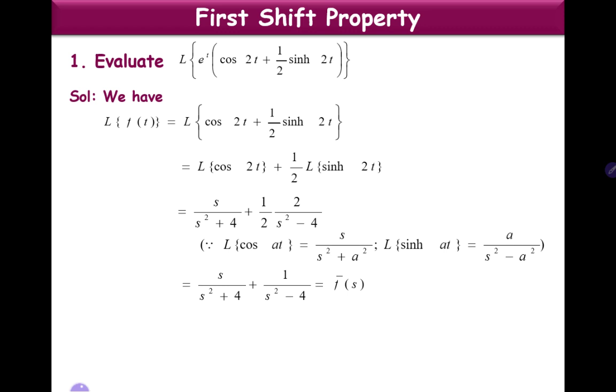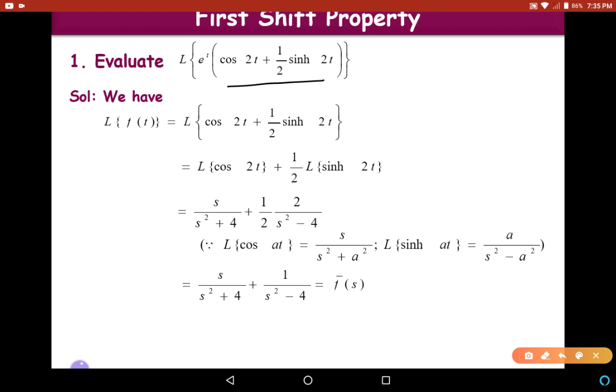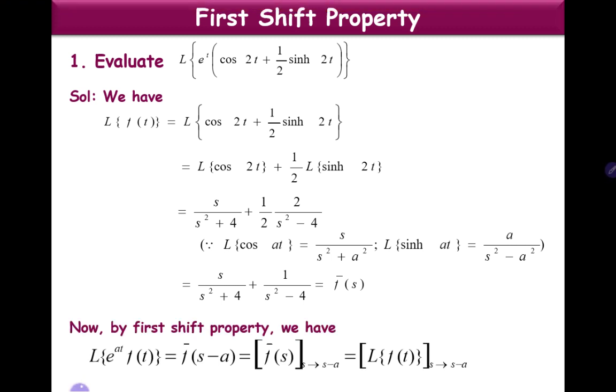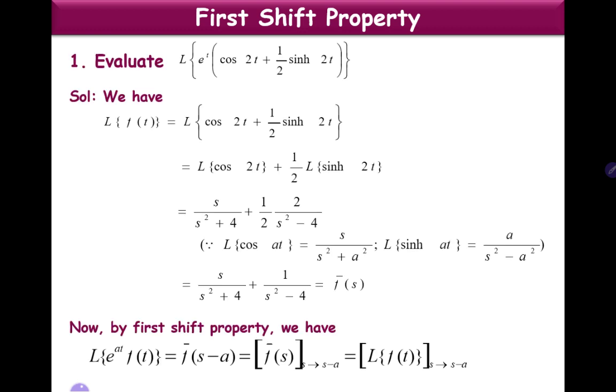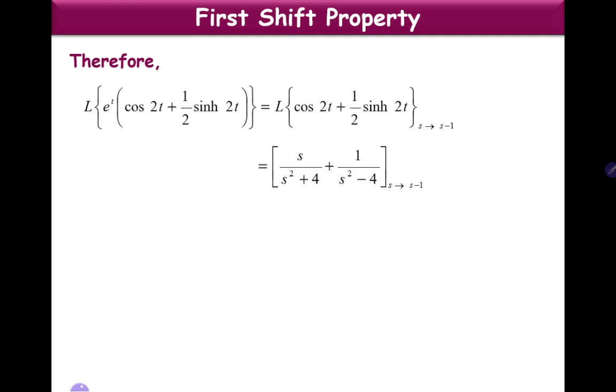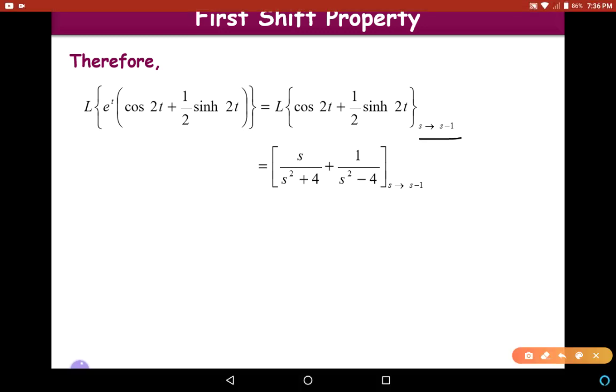Now to obtain L of e power t into f of t, we use first shift property. What does first shift property tell us? L of e power at into f of t is equal to L of f of t with s replaced by s minus a. So L of e power t into cos 2t plus 1 by 2 sin h2t is L of cos 2t plus 1 by 2 sin h2t with s replaced with s minus 1.